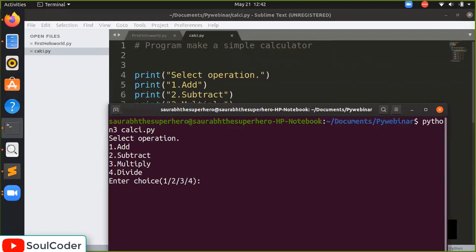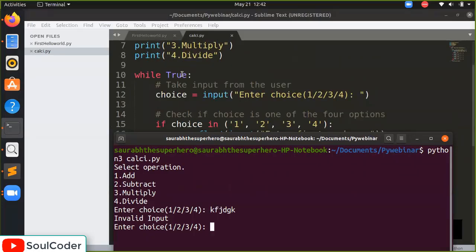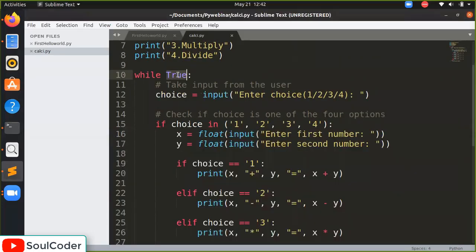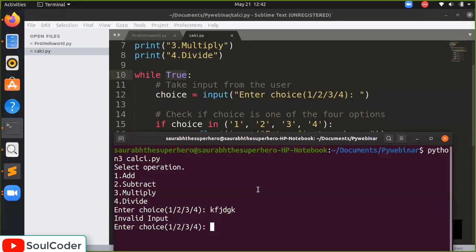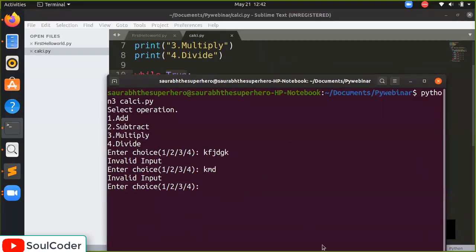Now we have only 4 options: 1, 2, 3, and 4. If I write anything else here and press enter, it will give me an invalid input and again ask me for another input. Why? Because I have used the while True loop, so it will iterate again and again. If I try to write a number like 6, it will again ask me for input, and the inputs must be 1, 2, 3, or 4.